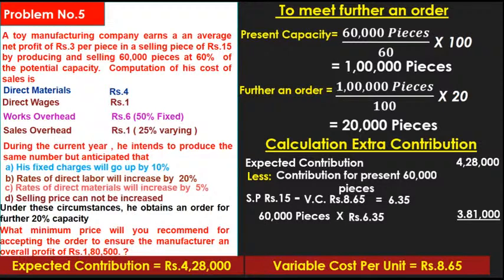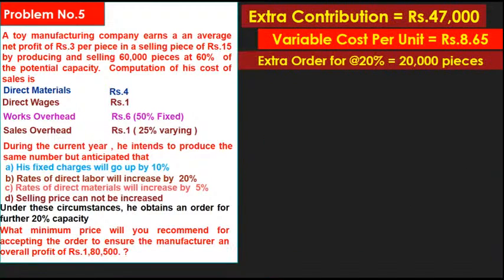The extra contribution: the expected contribution is rupees 4,28,000, less the contribution at the present level of 60,000 pieces, 3,81,000. What is the additional contribution? The previous contribution 3,81,000, the expected contribution 4,28,000. What is the extra contribution? 47,000. Okay, now the extra contribution is 47,000.